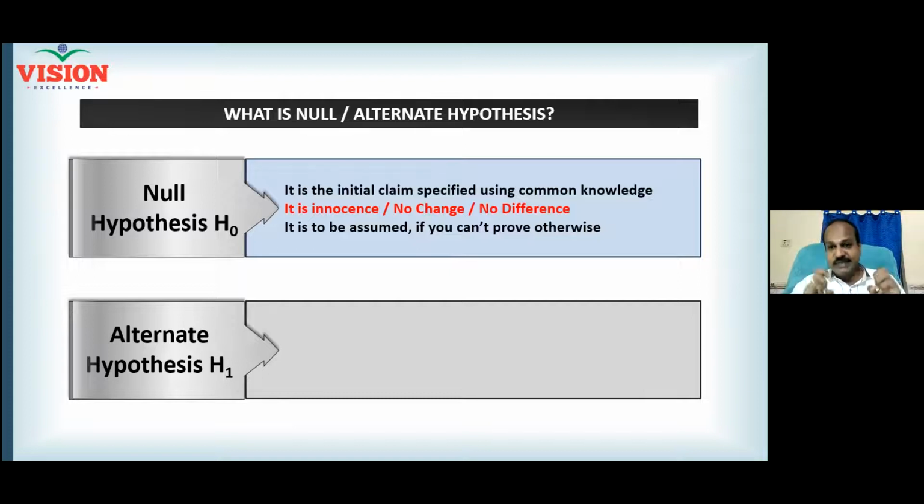I don't use the word accepted. I use the word considered for investigation. I will take it up as a next level of investigation, a research, maybe design of experiments.